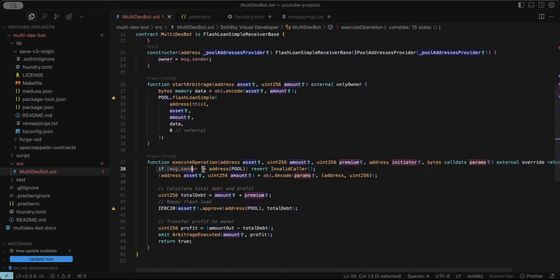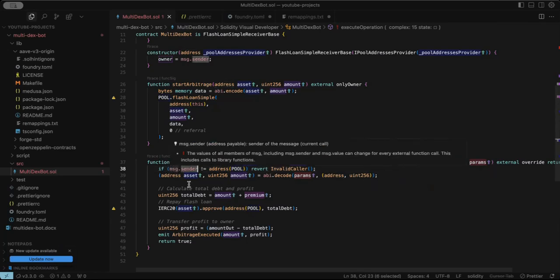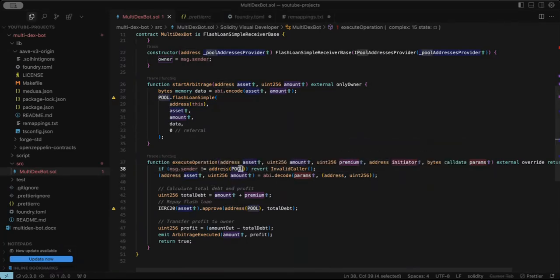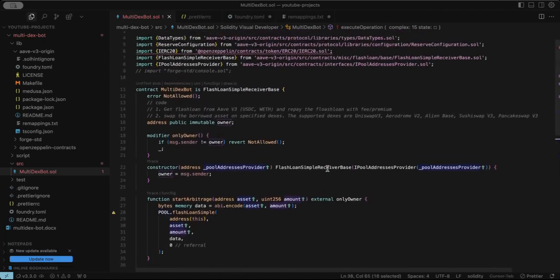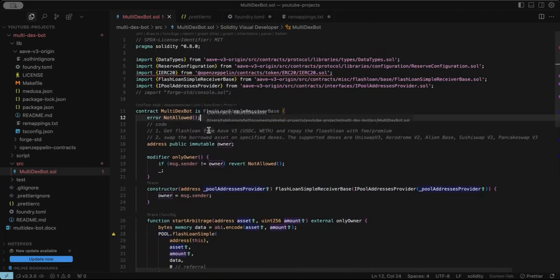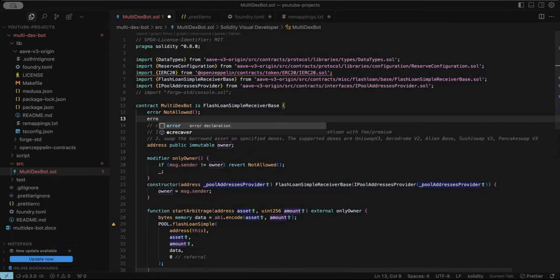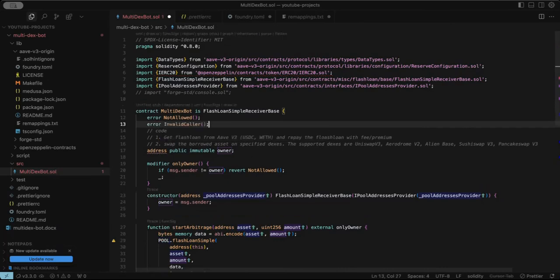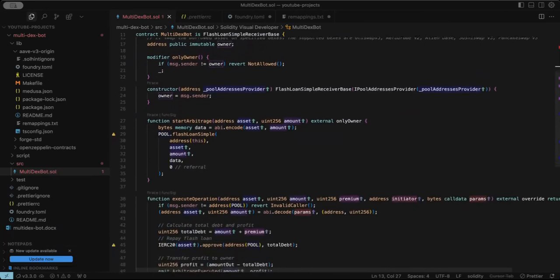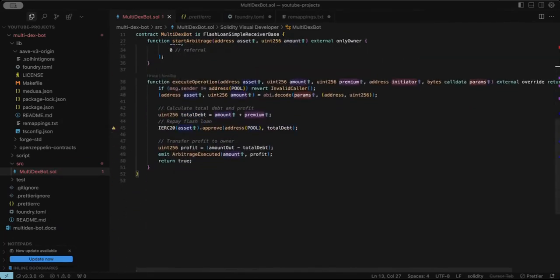Now we need to ensure that it is the Aave pool contract that is calling this function, and not a random contract. That's why we are testing if the msg.sender, whoever is calling this contract, is not the Aave pool, then it should revert with this error. So let me implement this error. I usually prefer to use an if statement for my errors. I prefer it to require, because with require you would be storing strings on the contract on the blockchain, and that actually costs more. So that is done.